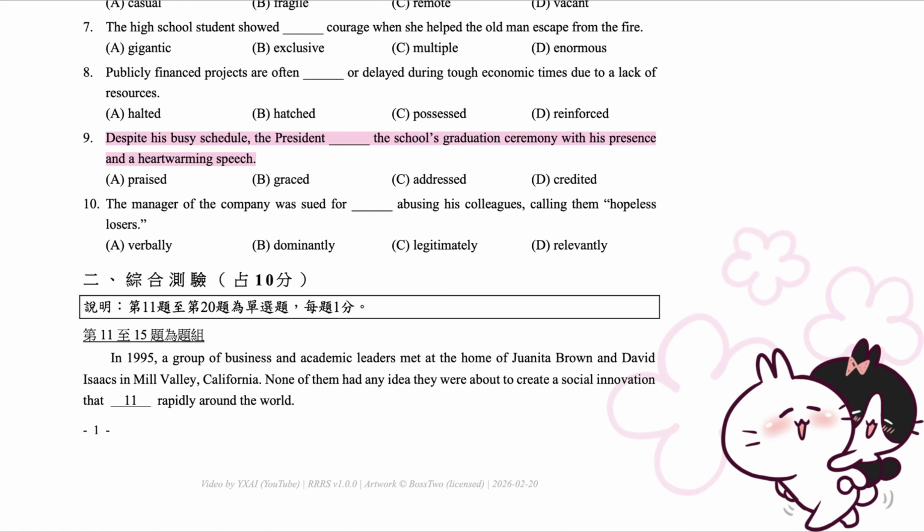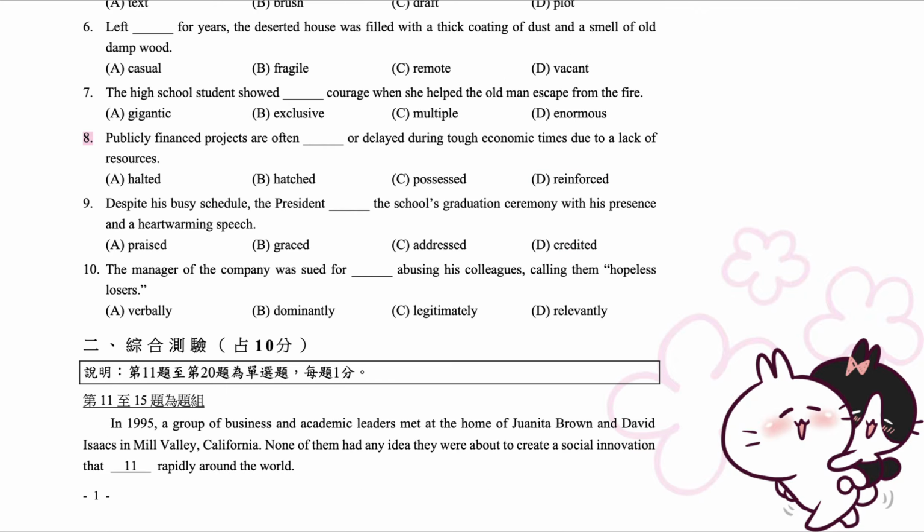9. Despite his busy schedule, the president graced the school's graduation ceremony with his presence and a heartwarming speech. A. Praised. B. Graced. C. Addressed. D. Credited. 8. Publicly financed projects are often halted or delayed during tough economic times due to a lack of resources. A. Halted. B. Hatched. C. Possessed. D. Reinforced.